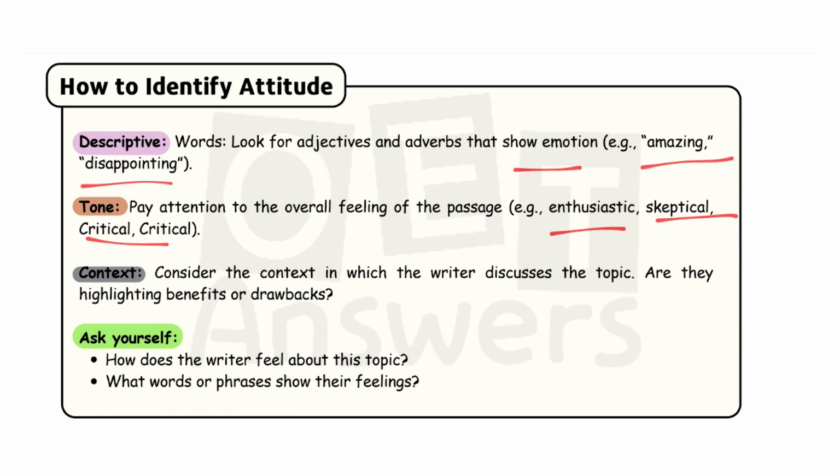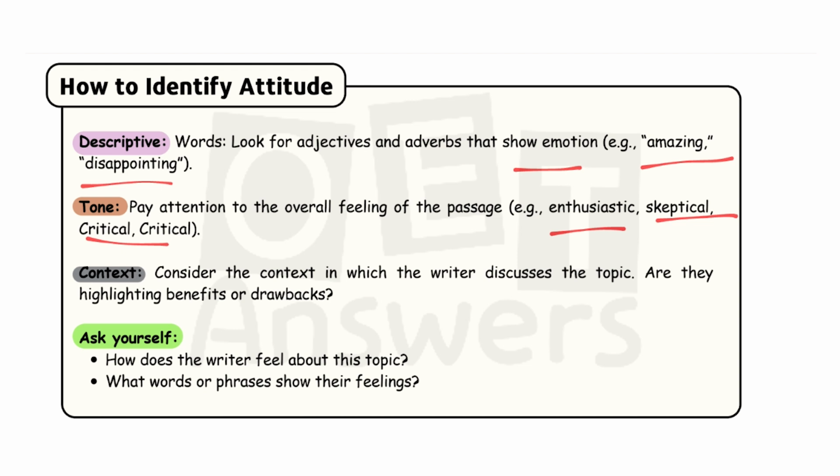Based on the descriptive words, tone and context, these three things, we can identify attitude. So I have made questions for you. From these two questions: how does the writer feel about this topic? What words or phrases show their feelings? You can save valuable time by tracing some words which express the writer's attitude or feelings.